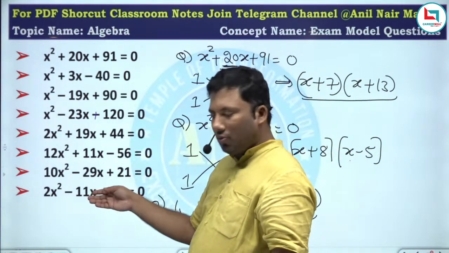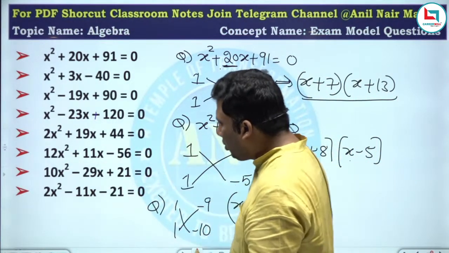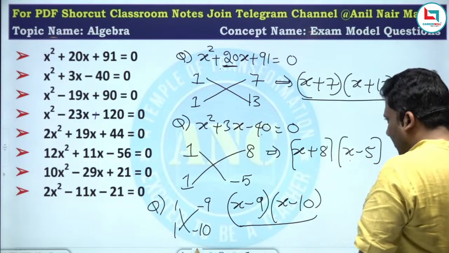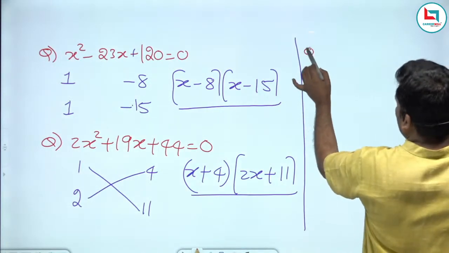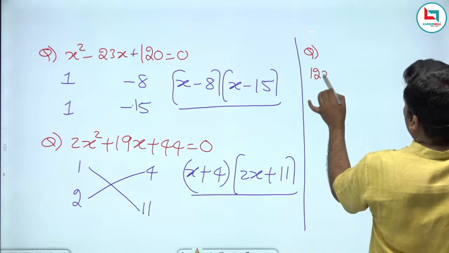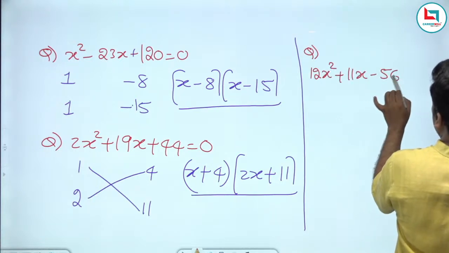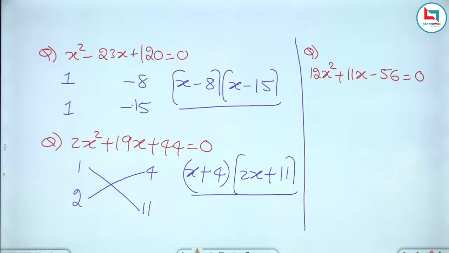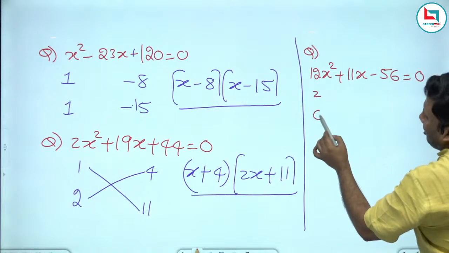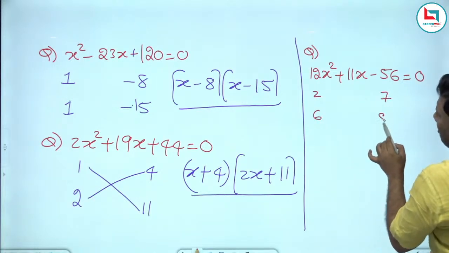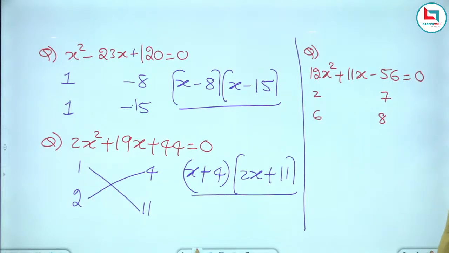These three are same models. So I will take 12x square plus 11x minus 56 equivalent to 0. Suppose if I take 2 into 6, 7 into 8. 7 6s are 42, 16.